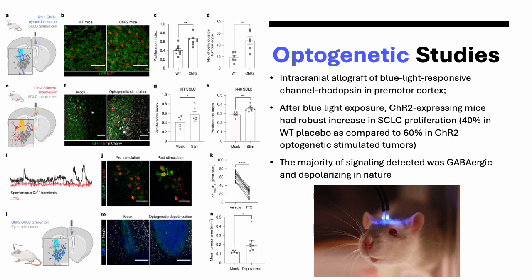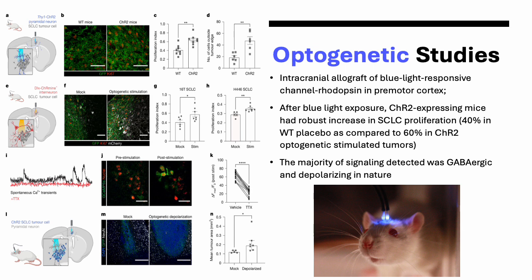And so in this study line, they specifically introduced channelrhodopsin into certain segments of the brain, such as the pyramidal neurons of the brain, and they co-cultured small cell lung cancer with them to see if blue light exposure, via the proxy of neuronal activity in these neurons transfected with channelrhodopsin, would again promote the proliferation of small cell lung cancer. And that's indeed what they saw. As you can see in all these studies here, there is always a statistically significant increase in proliferation and tumor spread in these neurons stimulated with blue light via optogenetics.